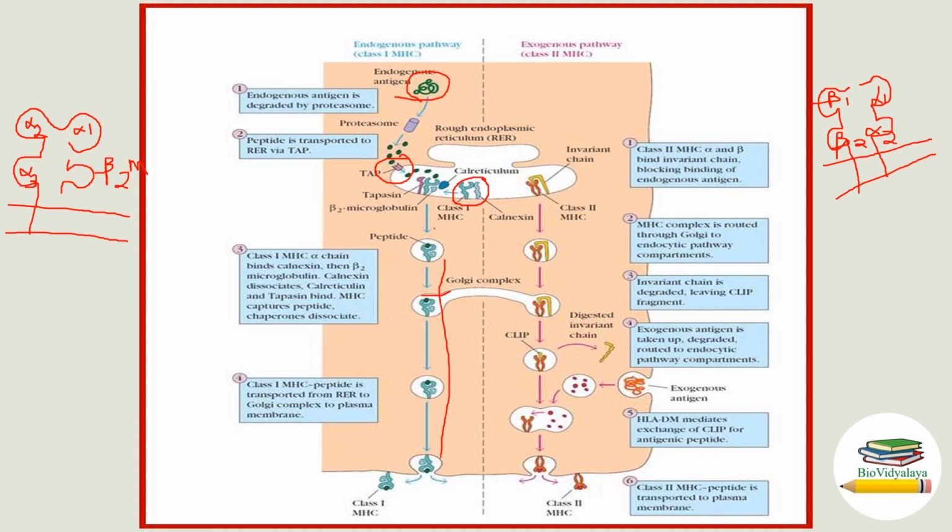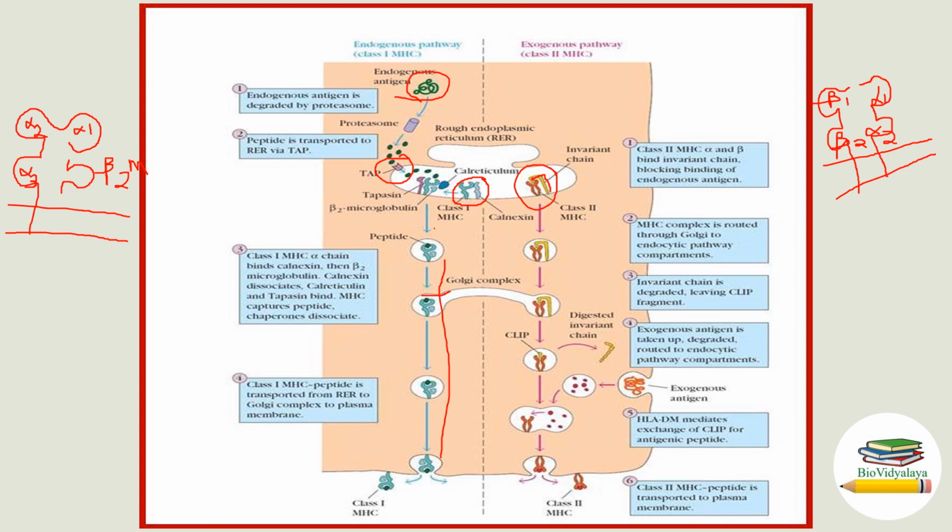Next is the exogenous pathway. Here in the exogenous pathway, our class 2 MHC molecule is also present in the rough endoplasmic reticulum. Both class 1 and class 2 are present inside the rough endoplasmic reticulum, so there is a chance of endogenous antigen binding with class 2 MHC molecule. So here class 2 MHC alpha and beta bind invariant chain, blocking binding of endogenous antigen. This invariant chain, this yellow one, will block the binding of endogenous antigen to class 2 MHC molecule.